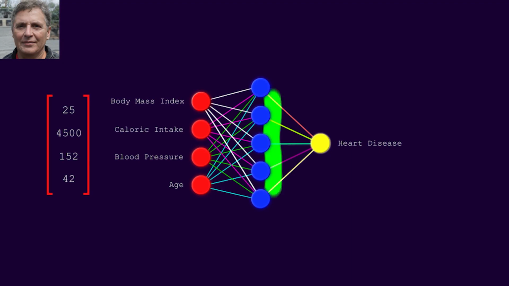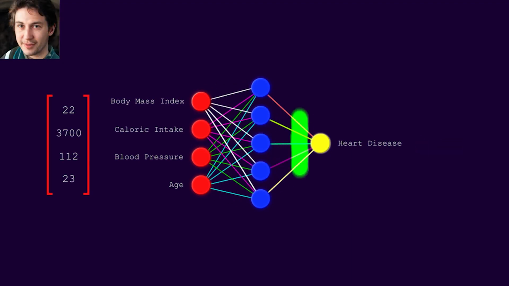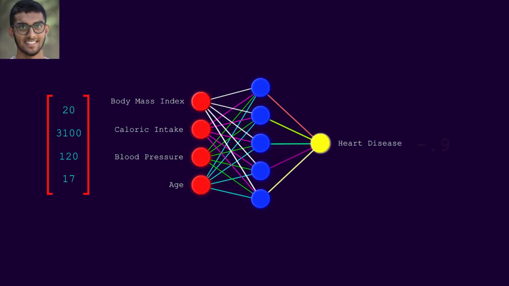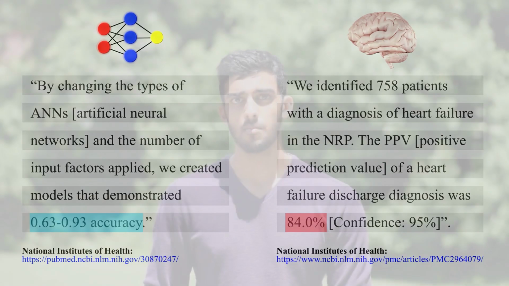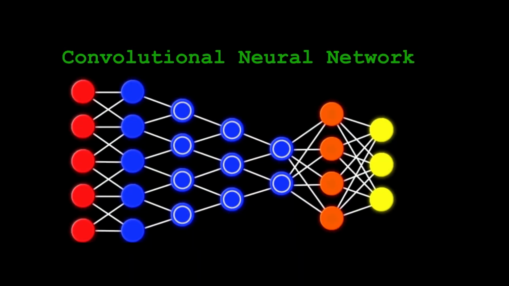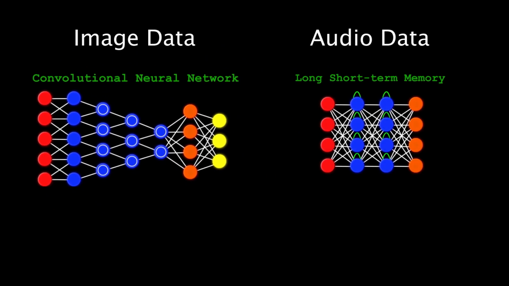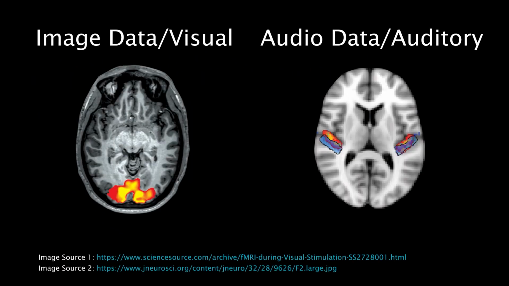To learn more trends, we'll train the neural net on a diverse group of people, and continue optimizing so when the neural net gets a test input, it will use the optimized weights to reflect what it learned to make a powerful, accurate prediction. Many programmers have programmed neural networks just like ours that are more accurate than physicians at diagnosing heart disease. Practically speaking, different types of neural networks have slightly different structures and strengths, but share the same underlying math, much like how humans are wired as visual or auditory learners, but share the same brain.